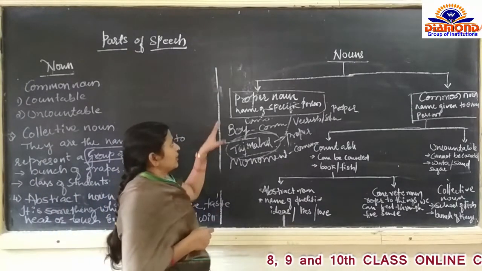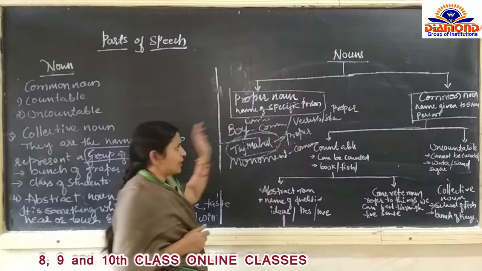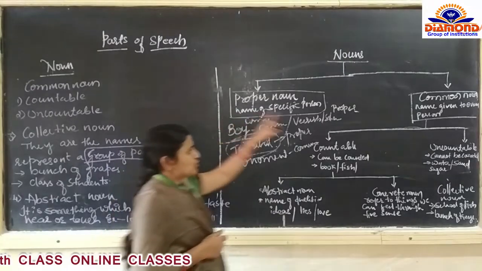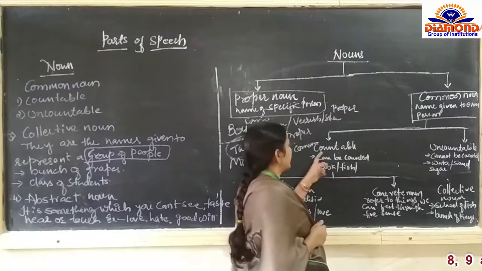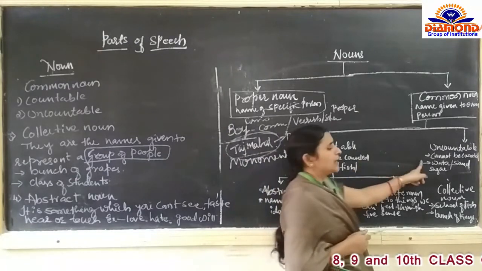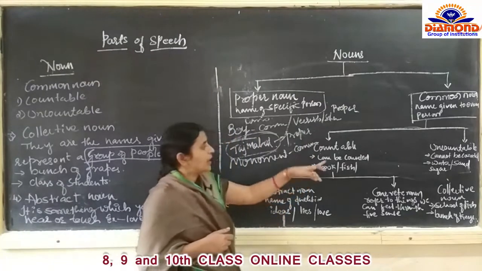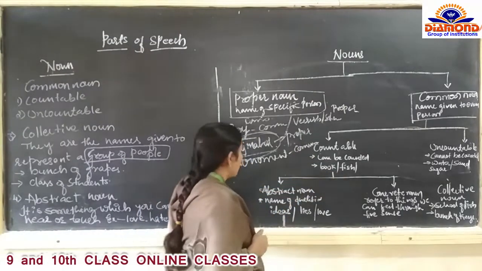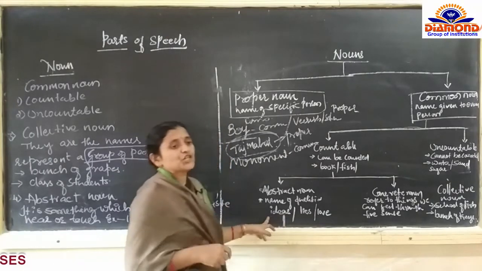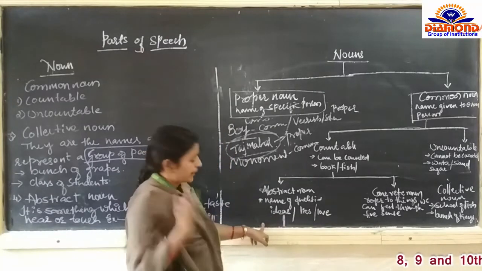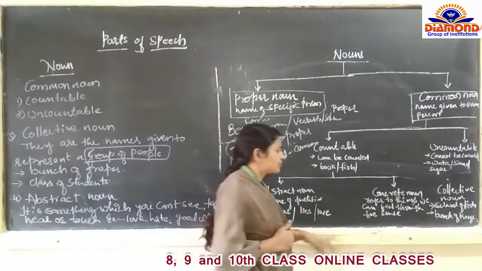Collective noun we have discussed already. The first ones are proper noun and common noun. And when we come to the common noun, there are two classifications: countable noun and uncountable noun. Countable nouns are those which can be counted. Uncountable nouns are those which cannot be counted. Then abstract nouns cannot be seen or touched, like the ideas love and hate.